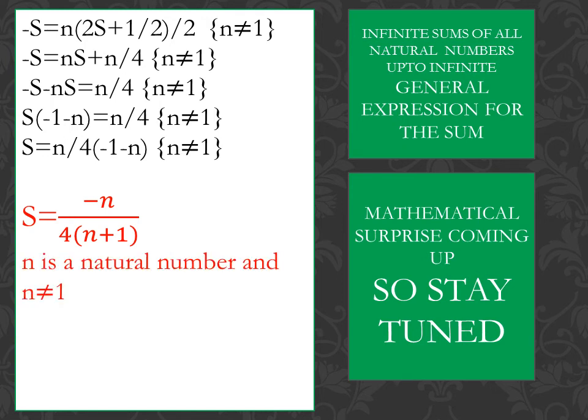Now here two conditions are required: n is a natural number and n is not equal to 1. So now you could put any natural value of n, and you would find one value of the series S, that is 1 plus 2 plus 3 plus 4 plus 5 plus 6 plus 7 plus 8 and so on.